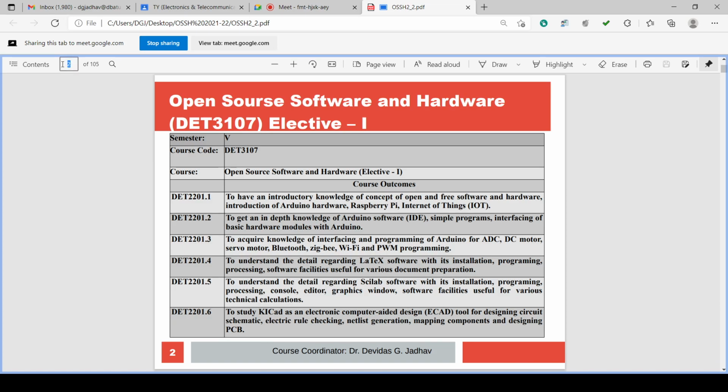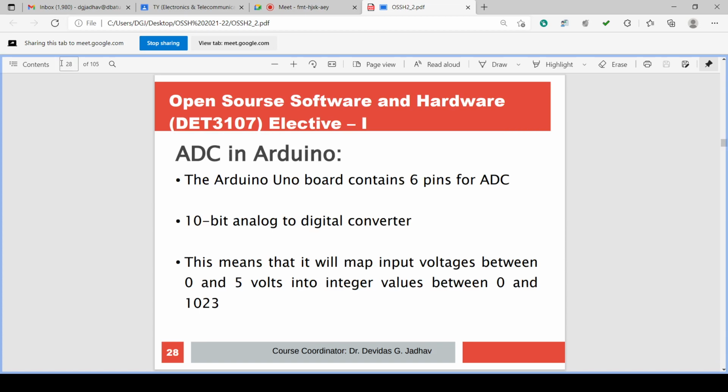So this is about the course outcomes. I think we are left with ADC in the Arduino, and in the last lecture we discussed the flow of installation and execution, uploading and execution of the program, the IDE, the integrated development environment for Arduino, downloading and installation. All we have discussed.